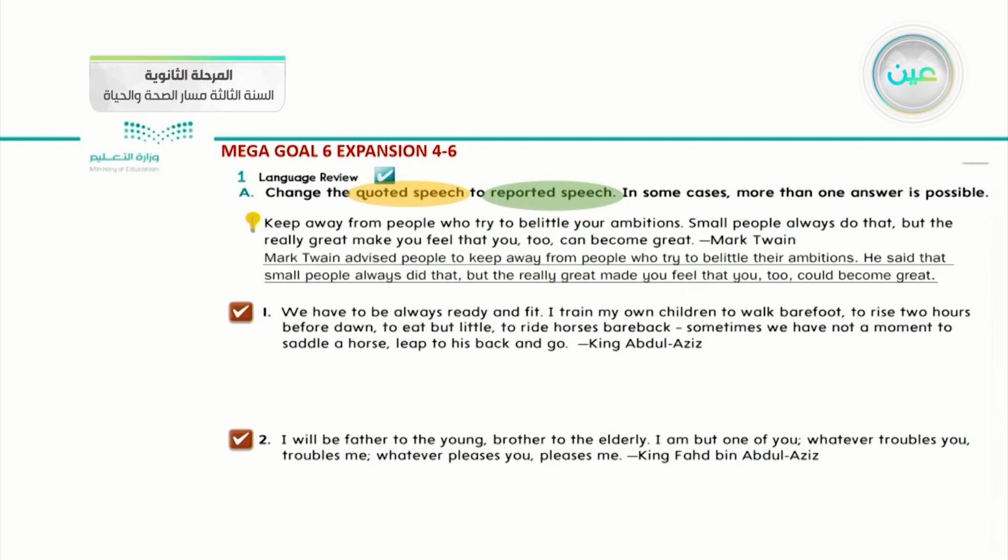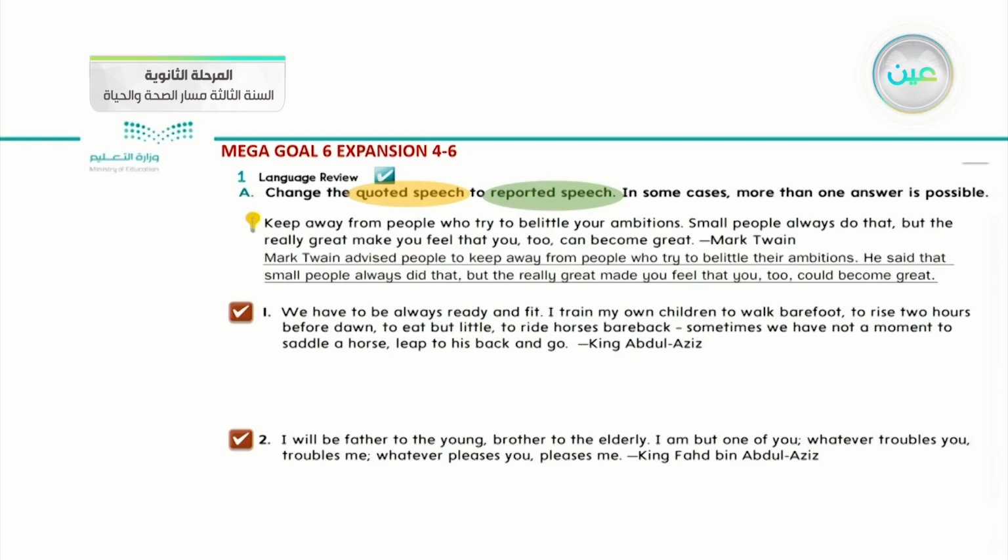Okay, let me check the first one, and we apply what the writer said in the question through that example. Keep away from people who try to belittle your ambitions. Small people always do that, but the really great make you feel that you too can become great. Who said that quoted speech? Mark Twain. Okay, now I know who the speaker is. Let's change it from quoted speech to reported speech. What shall I do? Mark Twain advised people to keep away from people who try to belittle their ambitions.